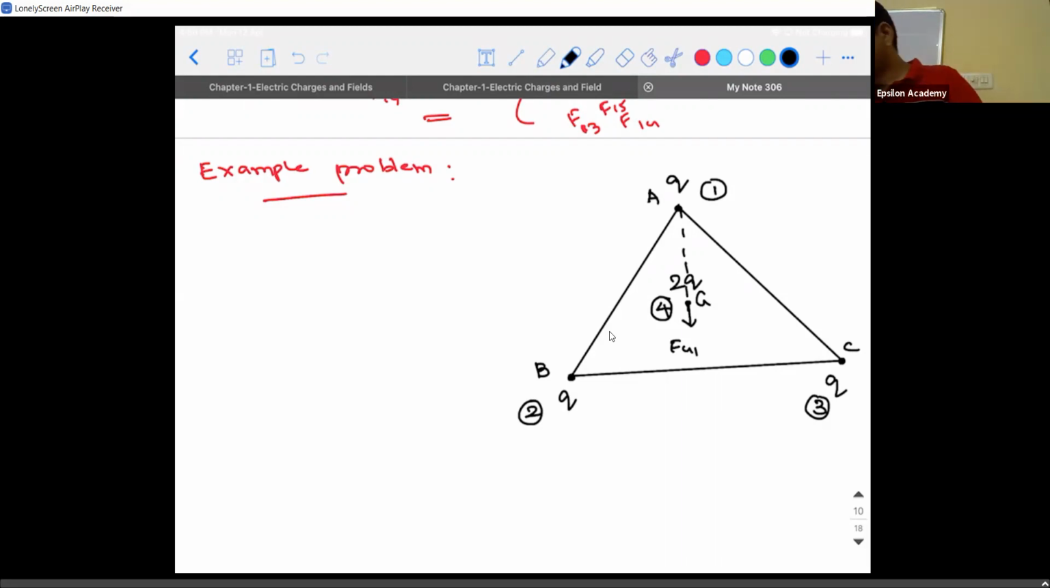Similarly, you have a charge at point 2. So the charge at point 2 will exert a force on the charge at point 4 in which direction? Along the line joining them, away from the fourth charge. So what will be the name of it?